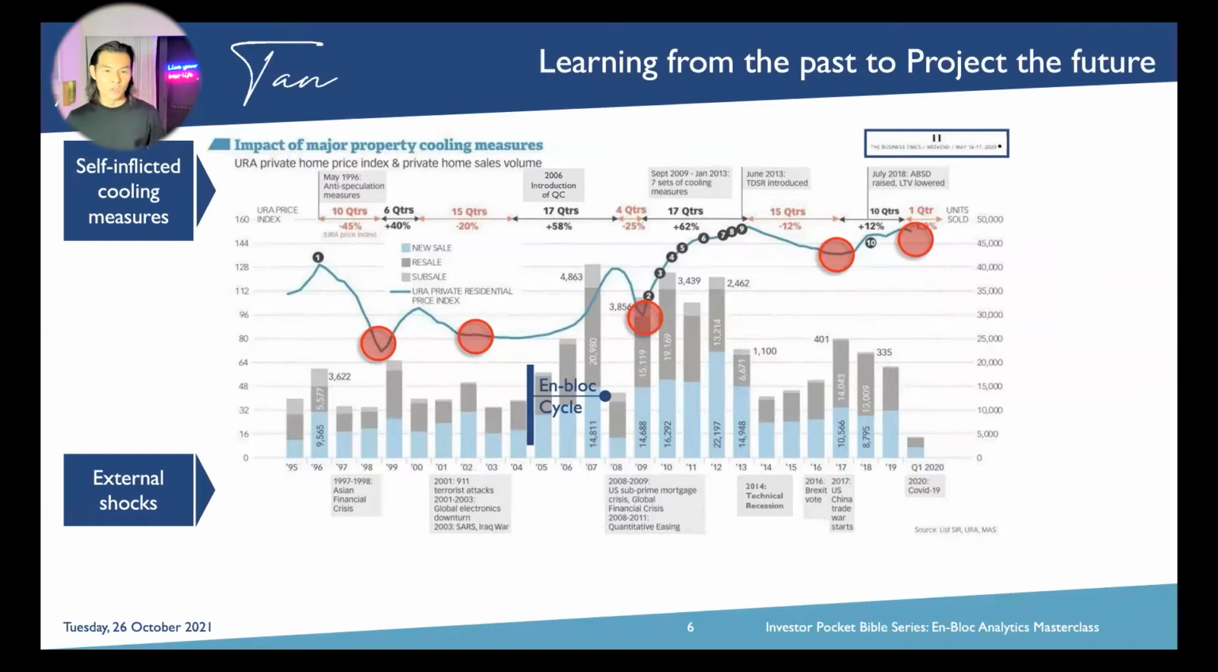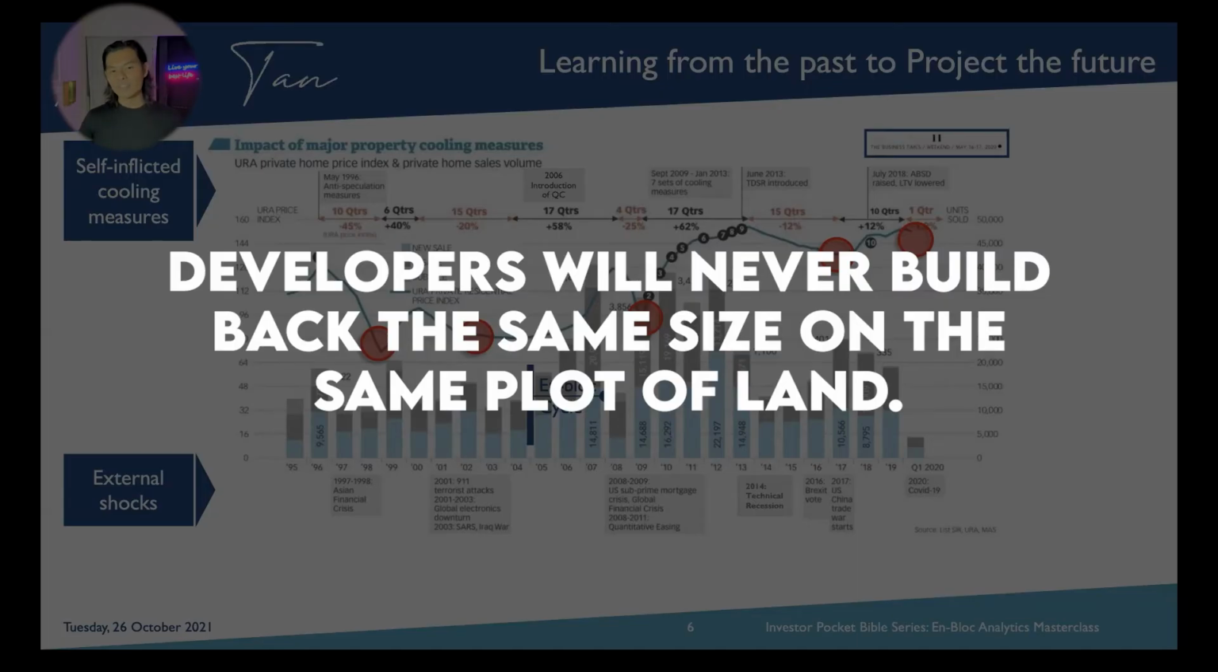And also we talk about Farrer Court, which is today's Dividend as well. These were developments that were en-bloc during this period of time. Okay, and to share, whenever an en-bloc happens, for example, a 100 units development, the developer will never build back the same size on the same plot of land because it doesn't make business sense.